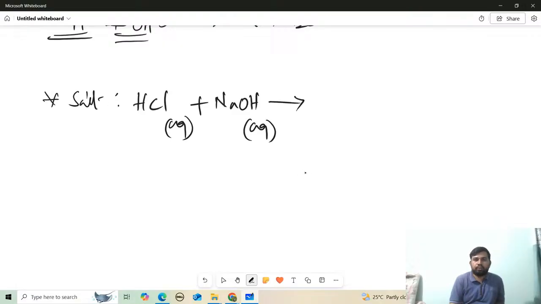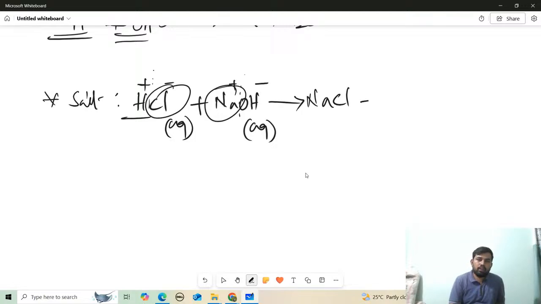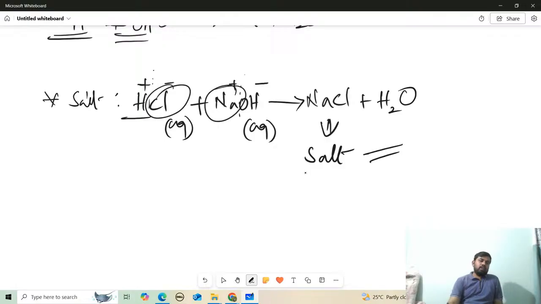The acid gives H plus ion and Cl minus ion, and the base gives Na plus and OH minus ions. We can say it's a double displacement reaction and also a neutralization reaction. Separate H from the acid and OH from the base. What remains is Na and Cl. Na plus Cl minus forms NaCl plus H2O. So this is NaCl salt. This is how we get a salt, by a neutralization reaction, giving salt and water.